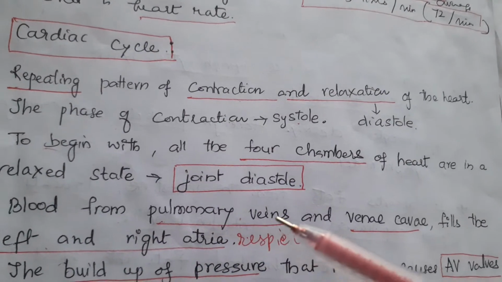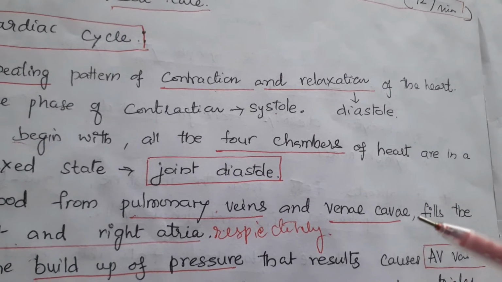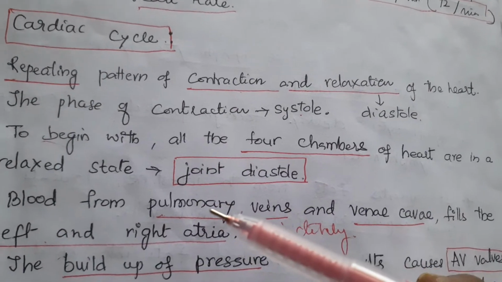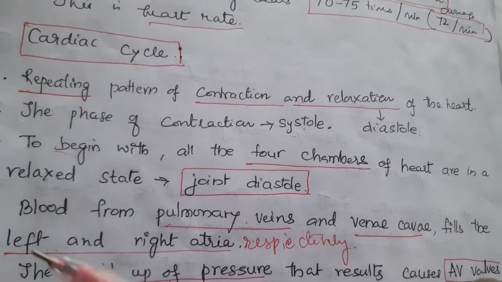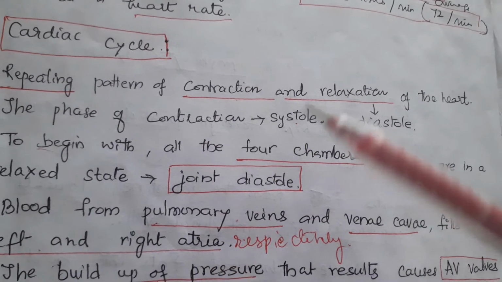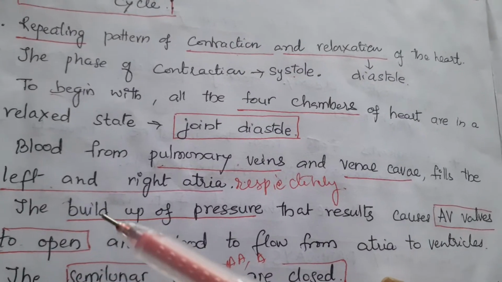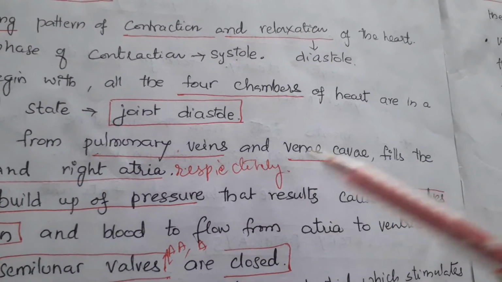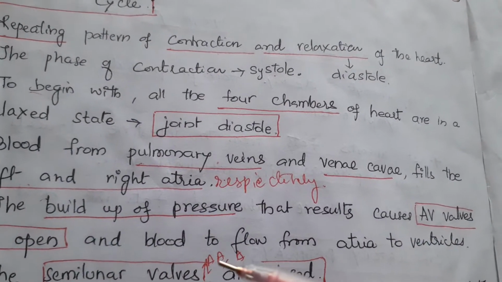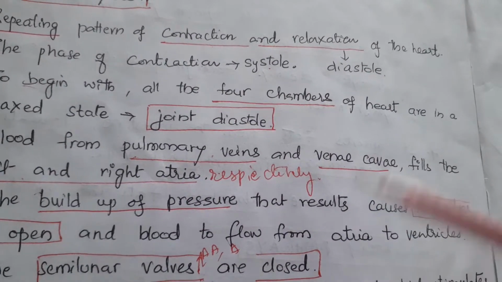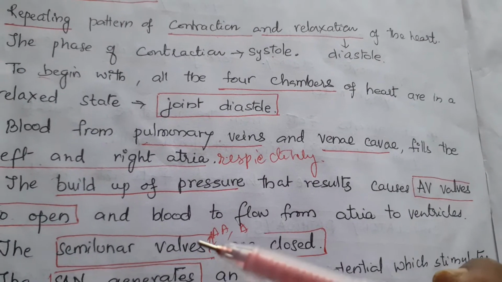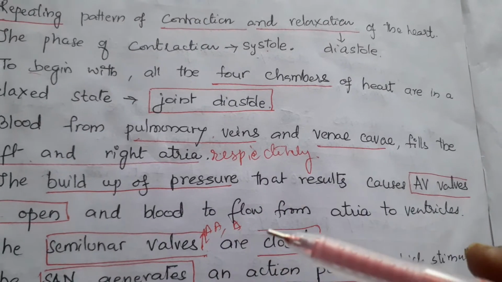Blood from the pulmonary veins and vena cava fills the left and right auricles respectively. The pulmonary veins fill the left auricle with pure blood and the vena cava fills the right auricle with impure blood. The build-up of pressure in the auricles causes the auriculoventricular valves to open and blood flows from atria to ventricles. The semilunar valves, which are at the pulmonary artery and aorta, are closed.